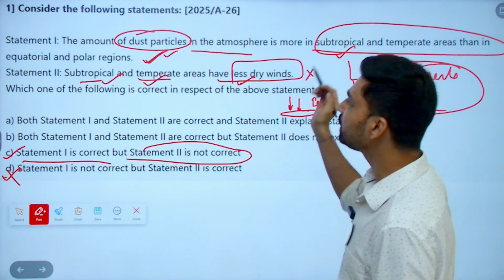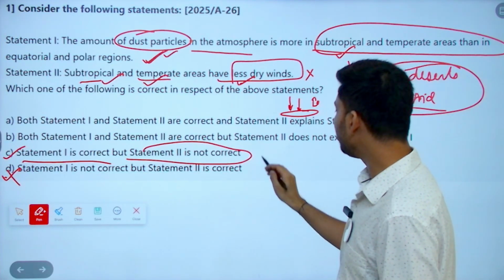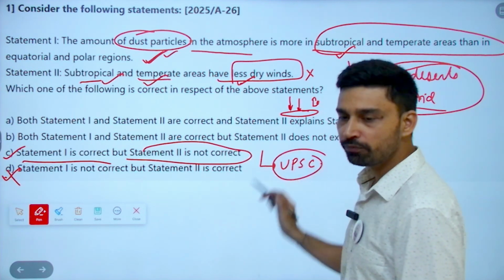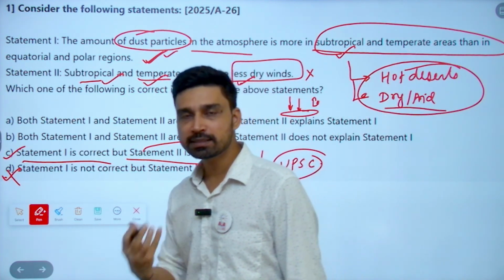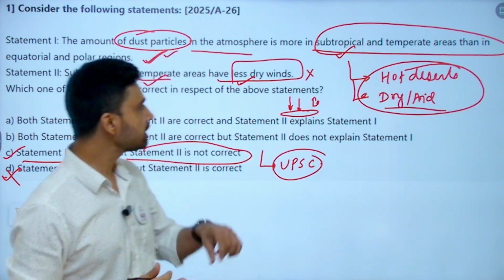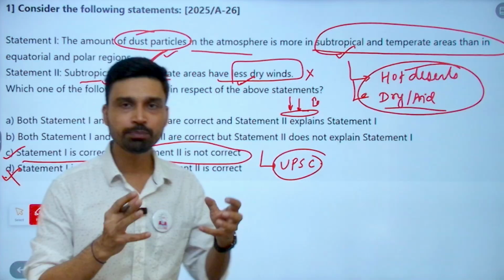Now if you look at this particular question, to some extent we can link it with a UPSC Mains question. This is a new trend that we are seeing. Most of the time, the concepts they have asked earlier in the Mains examination, based on similar concepts, they have now begun to ask questions in the Prelims examination.